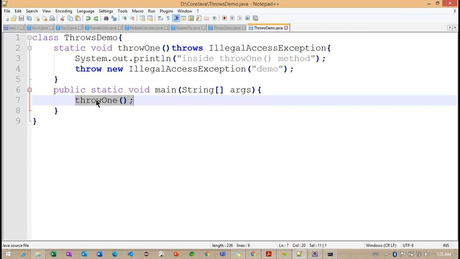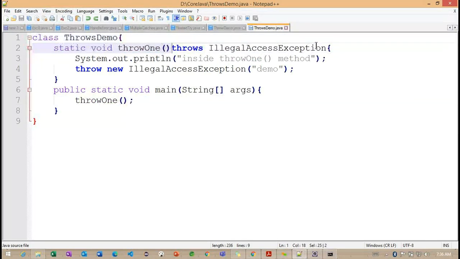Here what we can do? Here also we need to define the same, because if we observe, inside this particular throw one, we are not interested to handle with the try catch block here. So now we have one option here: we go for the throws keyword here. Getting the point? But here, this is a method calling.